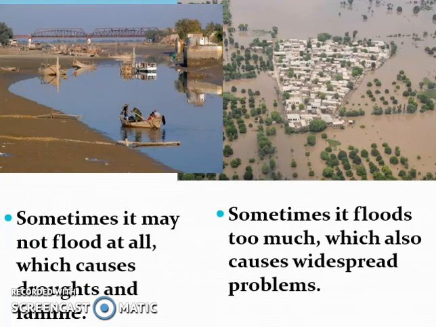Sometimes there would be excessive flooding. Sometimes there would be no flooding at all, which would have the opposite effect, where there wouldn't be enough water to water the plants, to be able to grow food, and so there would be famine or starvation instead of flooding.